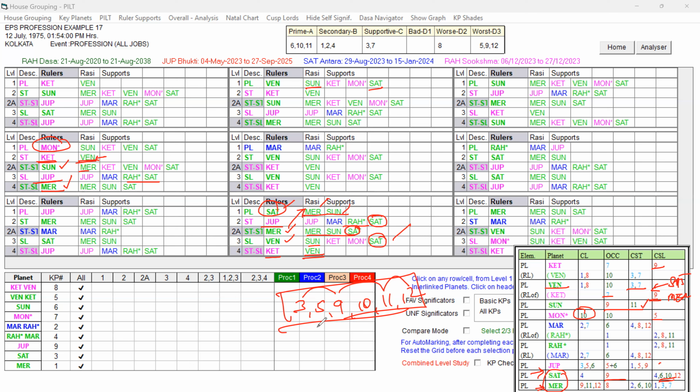Now we have to check in which year he got the first job. He joined the job in February 2005 in the MNC company during Moon Dasa, Rahu Bhukti and Rahu Antra. He got the job in February 2005. Look at Moon Rahu, he got the job in India in an MNC company. Okay, so you look at Moon.